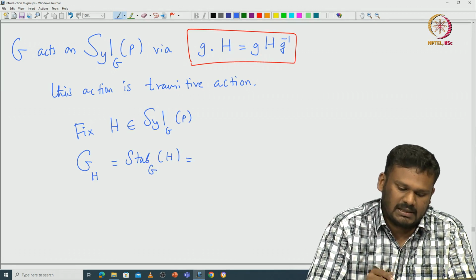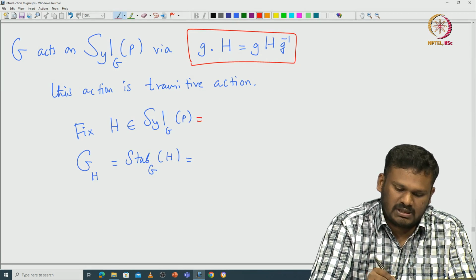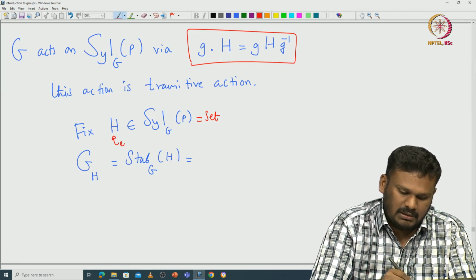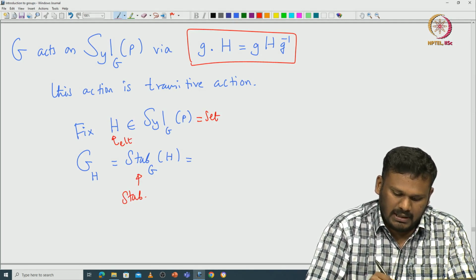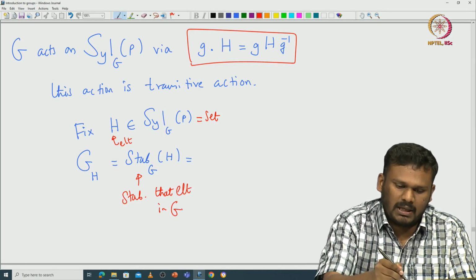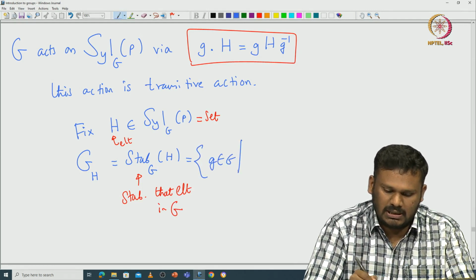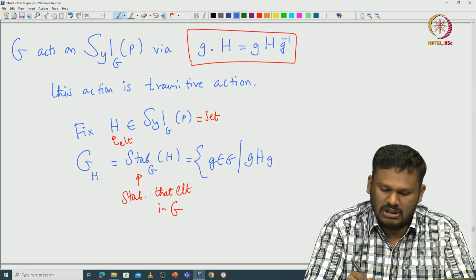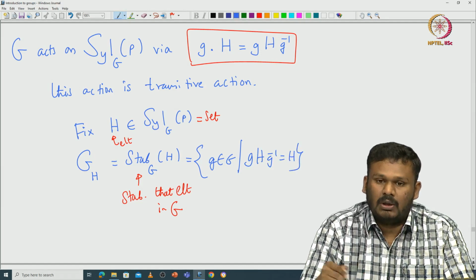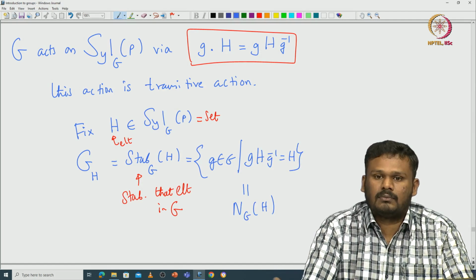So this I am treating as an element. Your set is this, and this is the element, and I am looking at the stabilizer of that element in G. So if you look at it, those g in G such that g dot H should be H, that means gHg inverse equals H. But that is nothing but the normalizer of H in G.